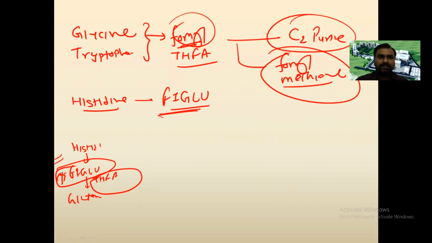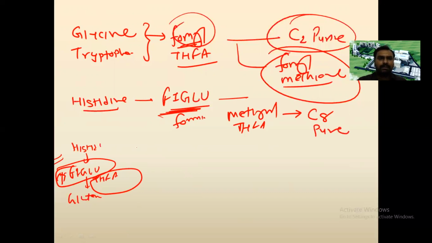Now this FIGLU gives its formimino group, which is ultimately converted to methenyl tetrahydrofolic acid, and it will donate this methenyl group to the C8 ring of the purine. Clear? Now one more is serine.